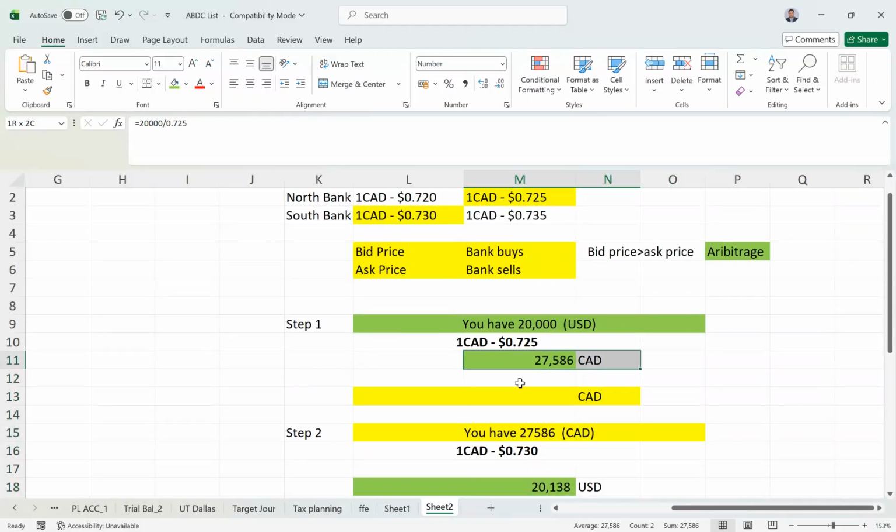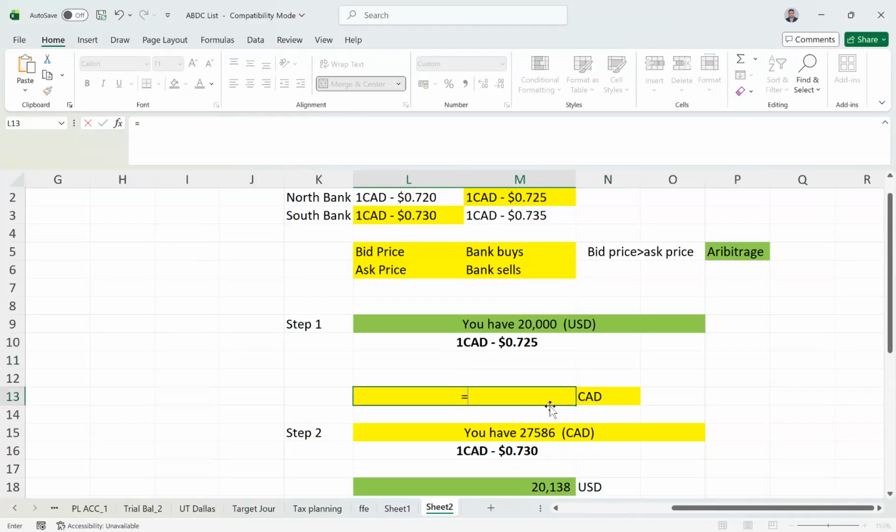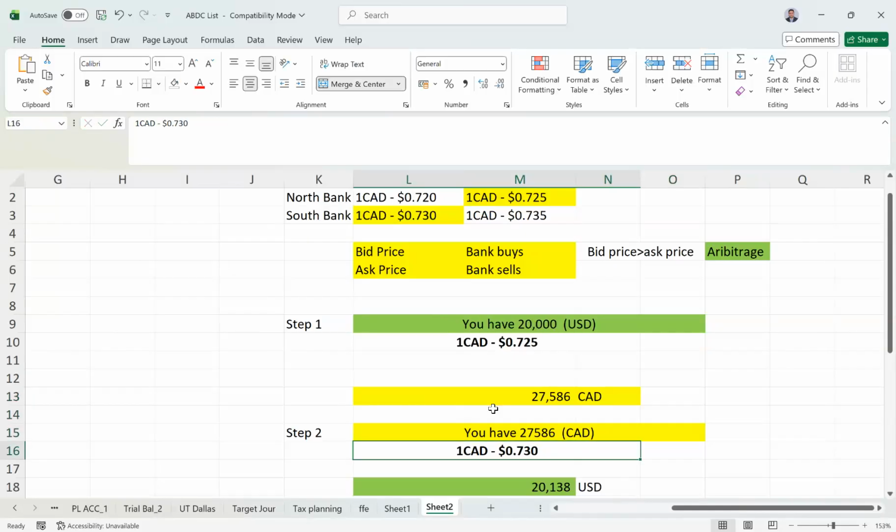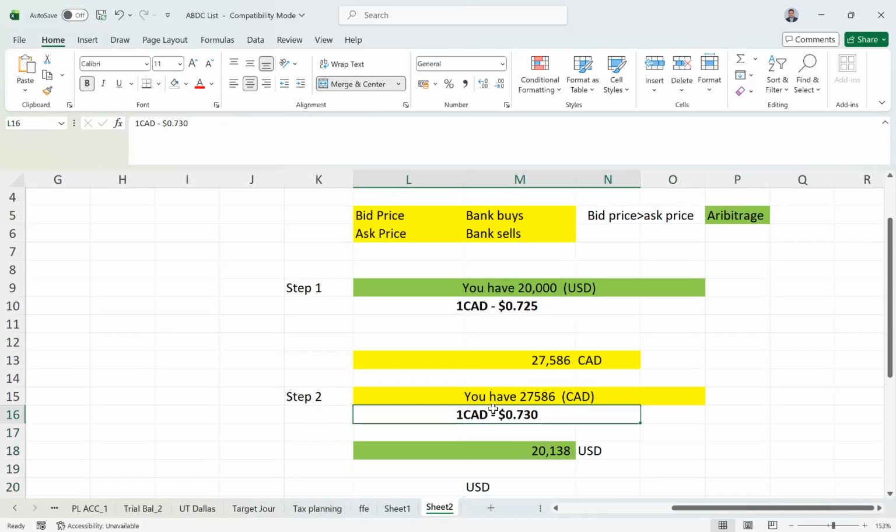Maybe we can put it here also for better understanding. You have 20,000 US dollars and you want to invest that in Canadian dollars, so you just need to cross multiply: 20,000 divided by 0.725, which means you will have 27,586 Canadian dollars.